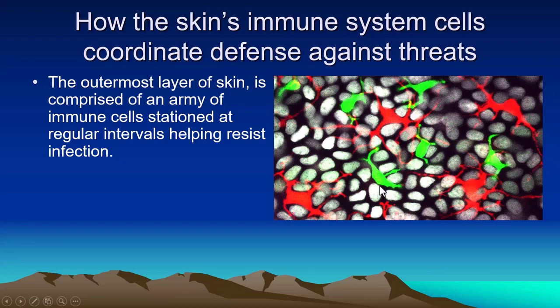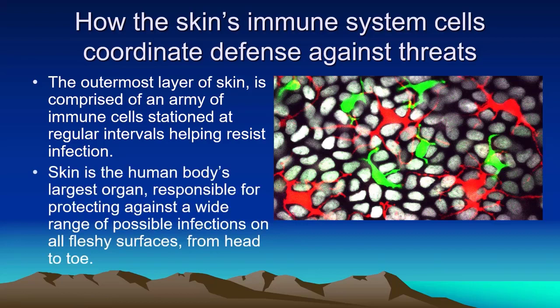Skin is the human body's largest organ, responsible for protecting against a wide range of possible infections on all fleshy surfaces from head to toe, and it is the largest organ of the immune system. It covers all the flesh and the muscles of the body and protects them from invading agents.